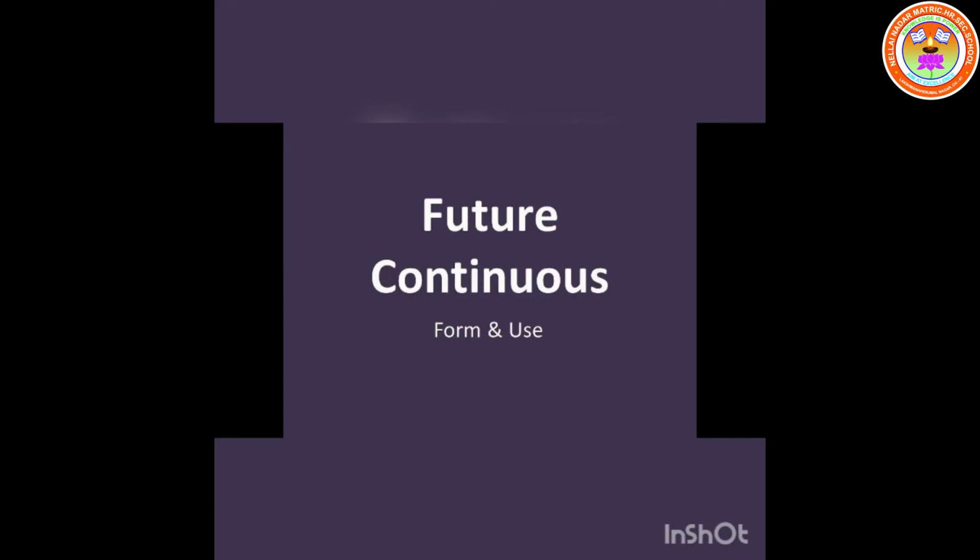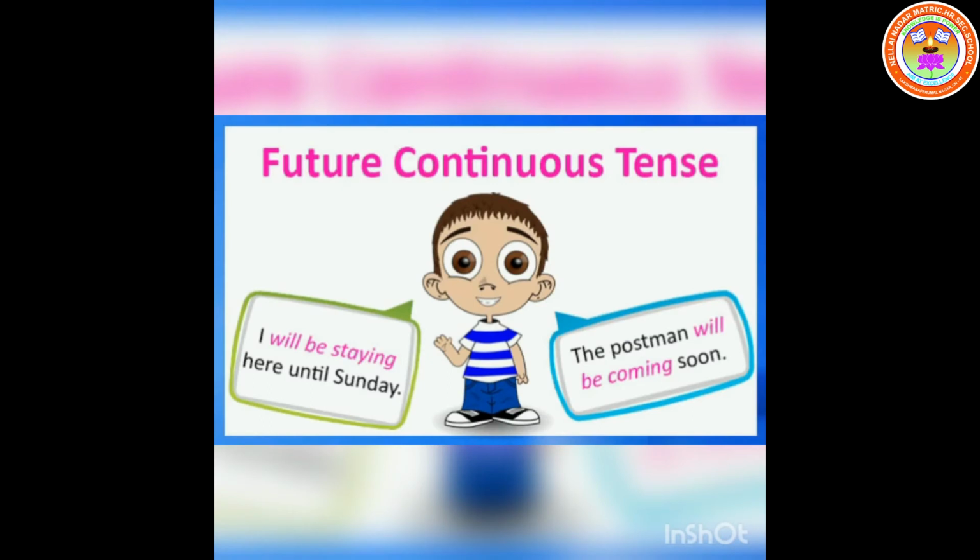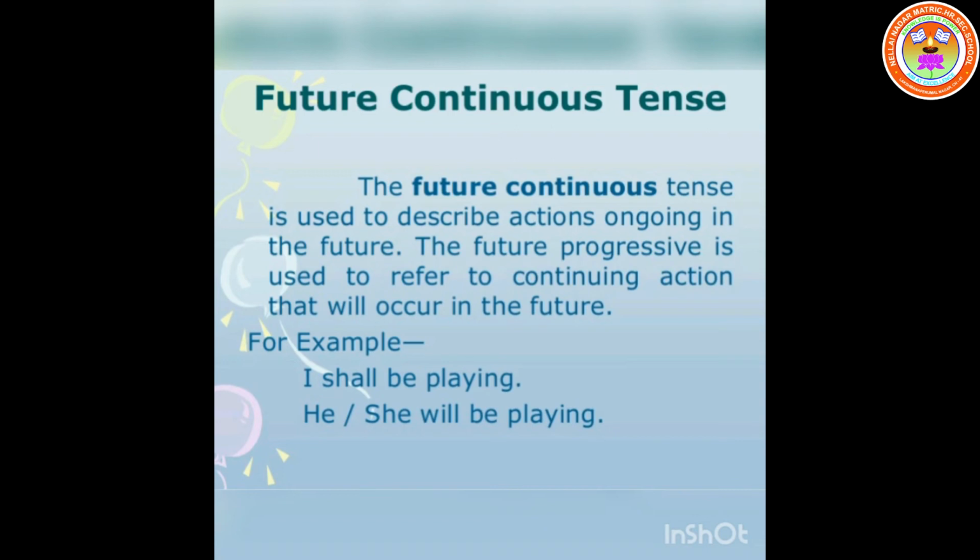Now we are going to learn about future continuous tense. What are we going to learn? Future continuous tense. Future continuous tense is used to describe actions ongoing in the future. What does future continuous tense mean? The future continuous tense is used to describe actions ongoing in the future.